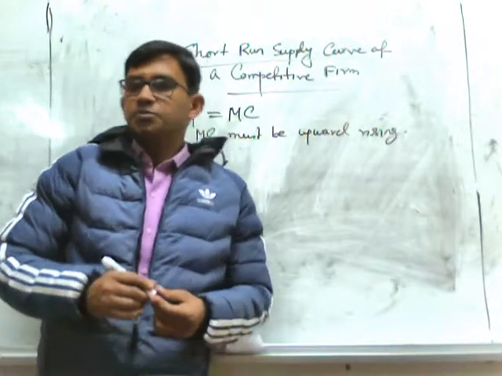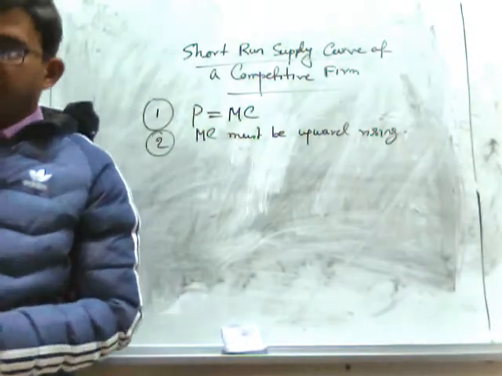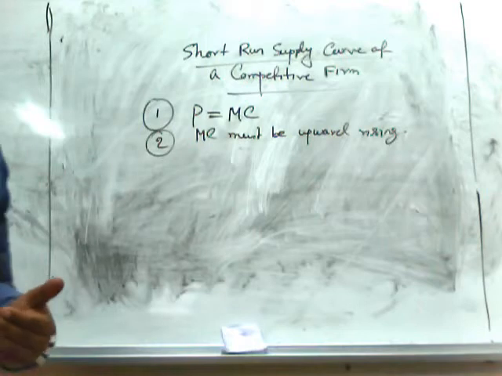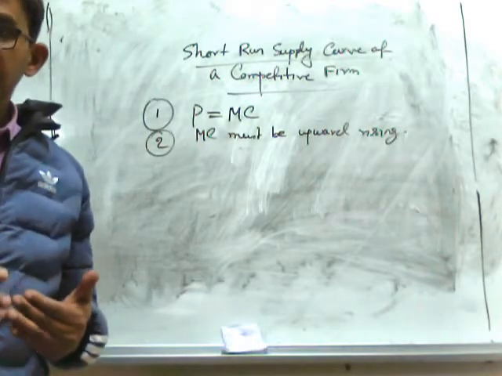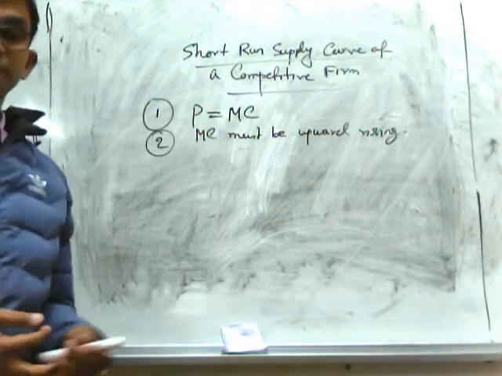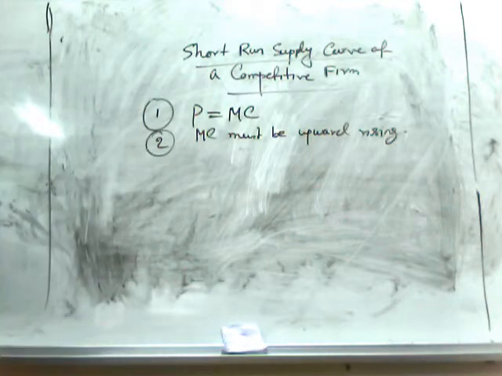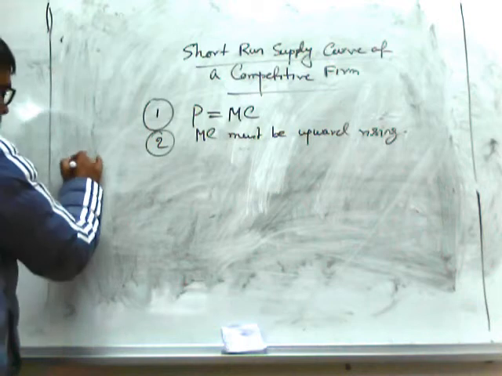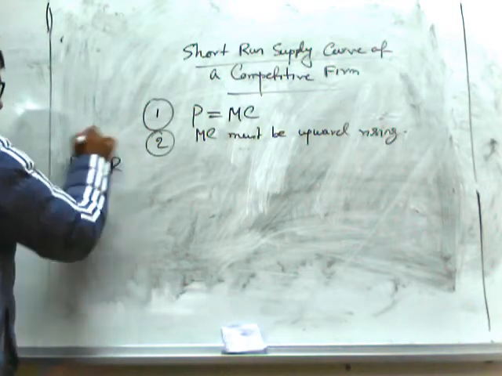At each price level, the equilibrium quantity will be determined by the intersection point of the price, or demand curve, and the marginal cost curve. We know that P equals MR is the demand curve of a competitive firm.